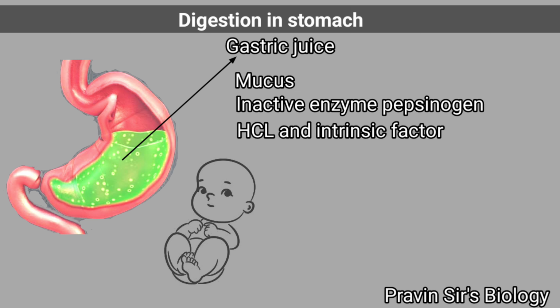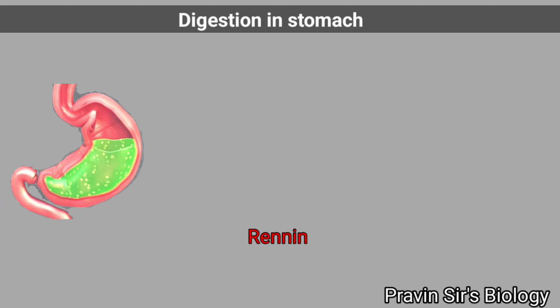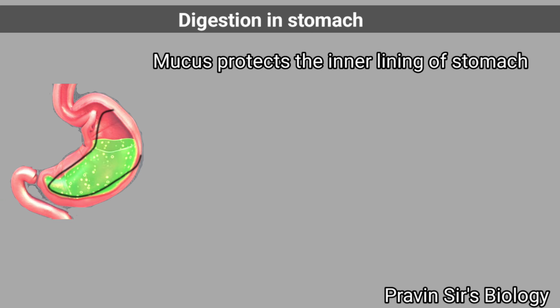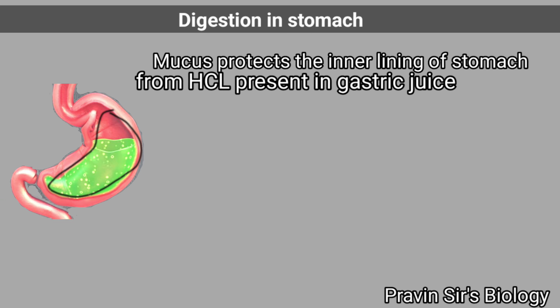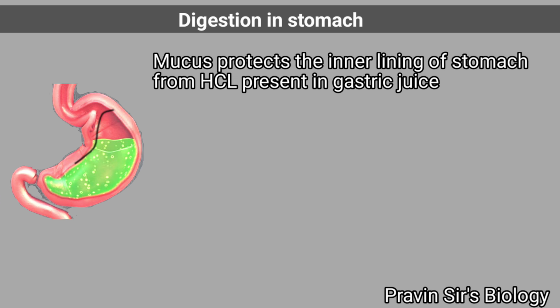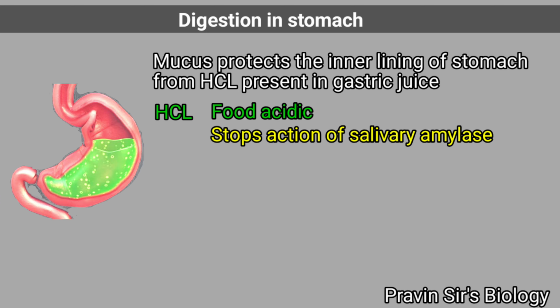In infants, the stomach also secretes renin. Mucus protects the inner lining of the stomach from HCl present in gastric juice. HCl in gastric juice makes the food acidic and stops the action of salivary amylase.